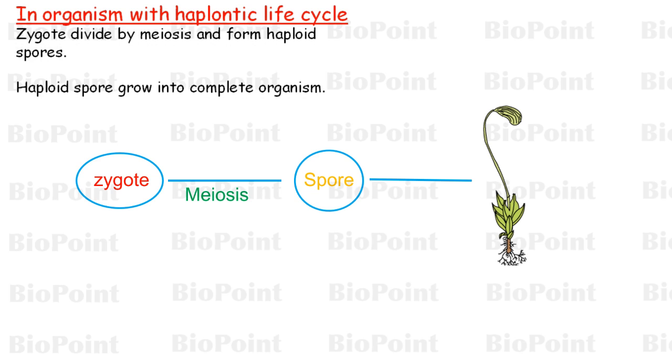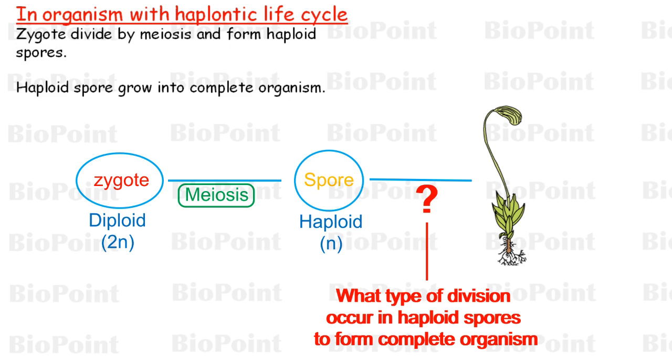Here we can understand that the diploid zygote divides by reductional division, that is meiosis, to form haploid spores. But can you tell what type of division will occur in haploid spores when they divide to develop into a complete organism? Try to find an answer in comment section.